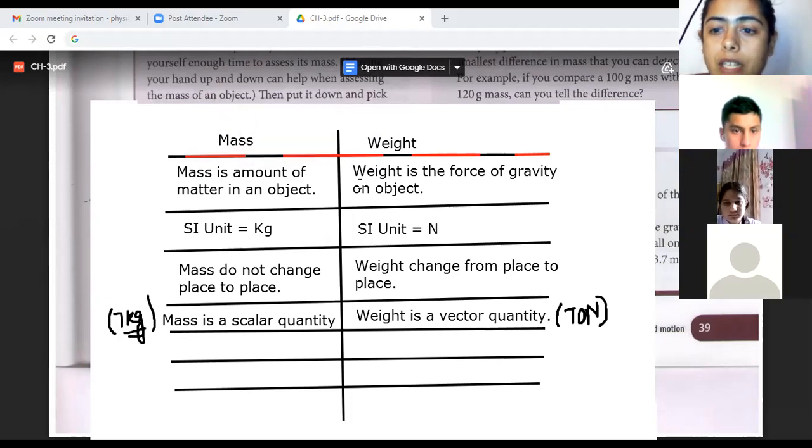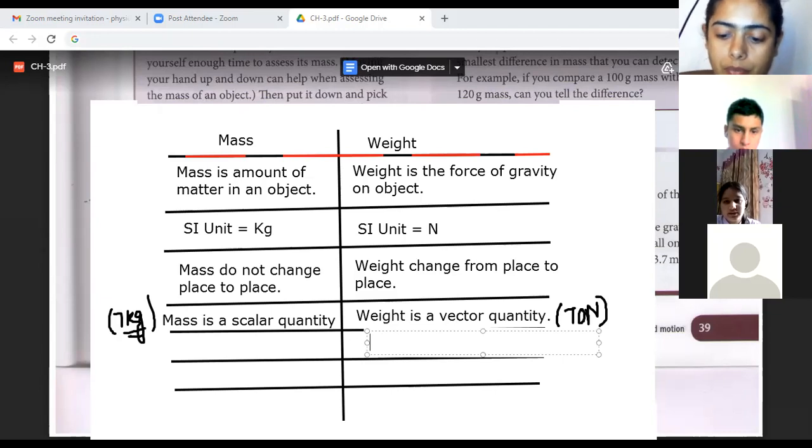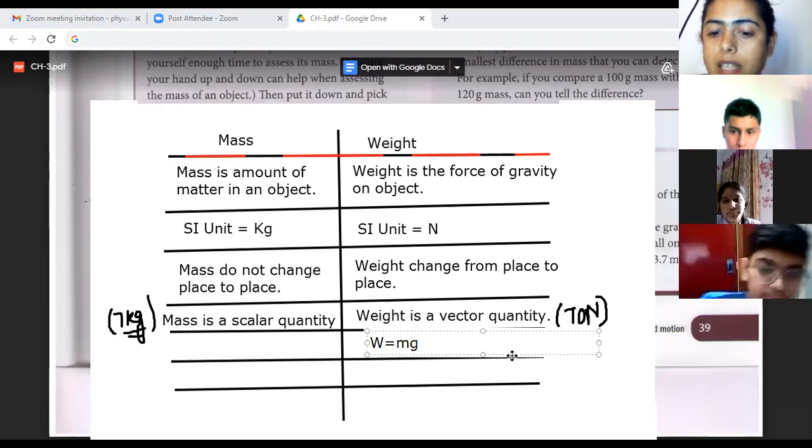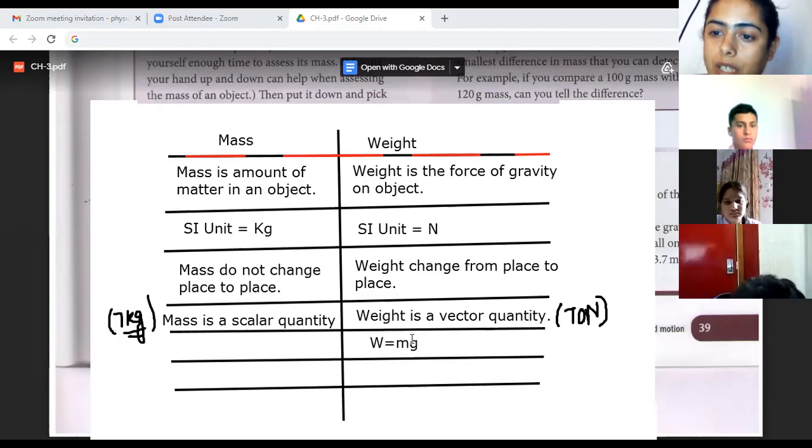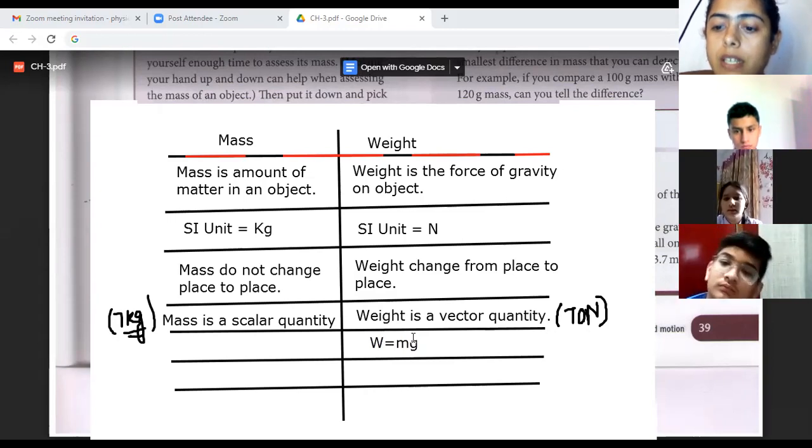Weight क्या है? Weight is a derived quantity because that is a mixture of two things. Weight का formula you know that. Weight is what? Weight is equal to mg. That is the mass and the acceleration due to gravity. Means to make weight, we need two things. We need mass, we need acceleration due to gravity. Fine. So this is a mixture. So it is a derived quantity. We derive it from the two combinations. Whereas mass is the base quantity.